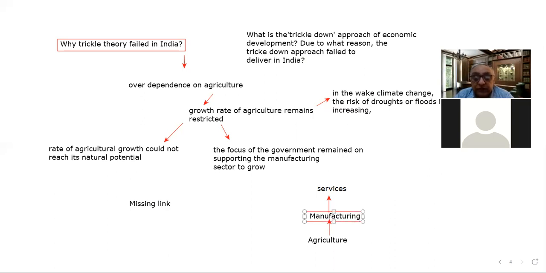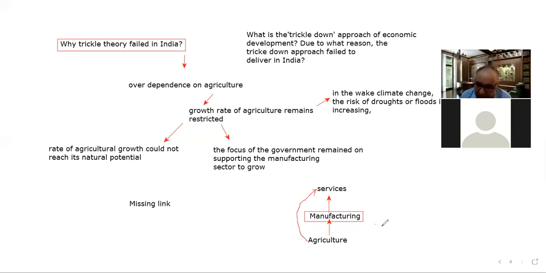So we can say it bypassed the manufacturing sector. After agriculture, the service sector picked up in our economy. From agriculture direct to service sector, a shift, a transition of the economy. So the missing link is that of manufacturing.